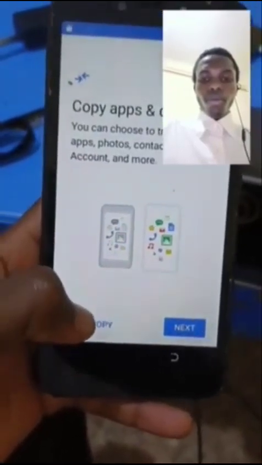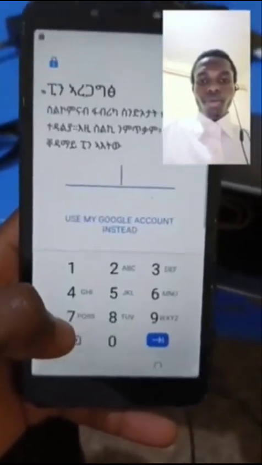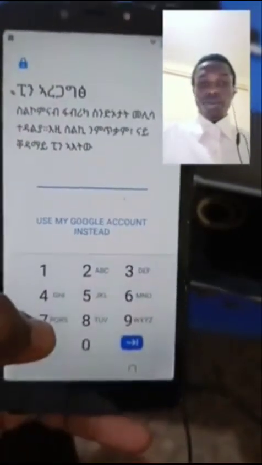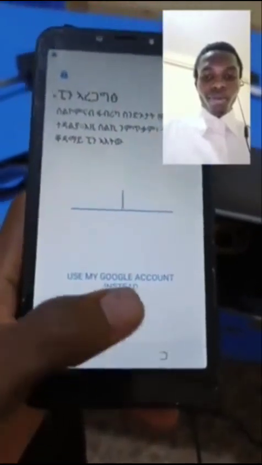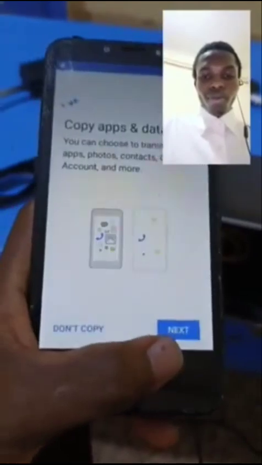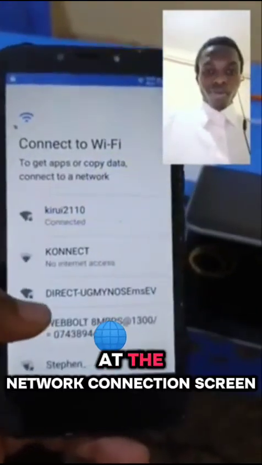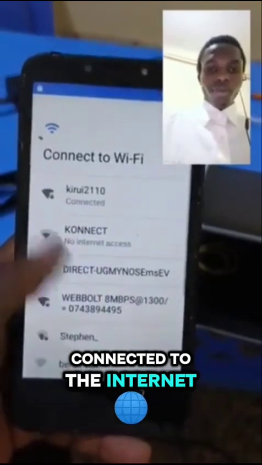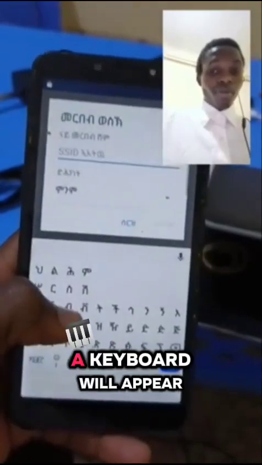Don't copy. Go back. At the network connection screen, make sure you are connected to the internet. Scroll down to add. A keyboard will appear.